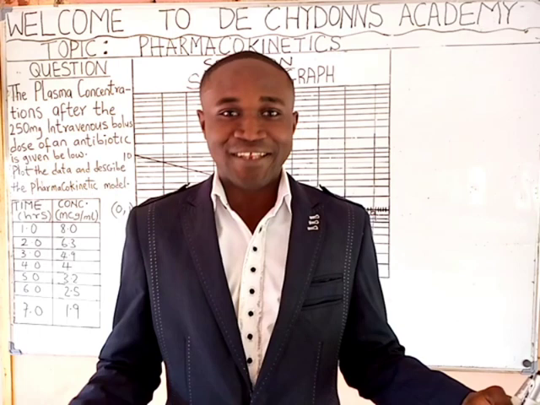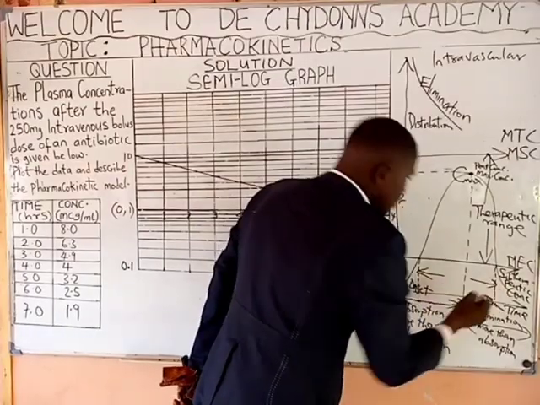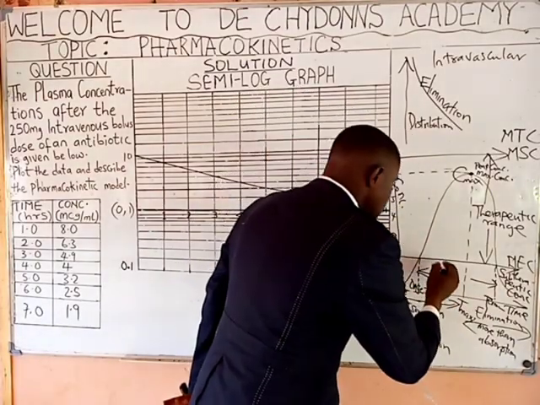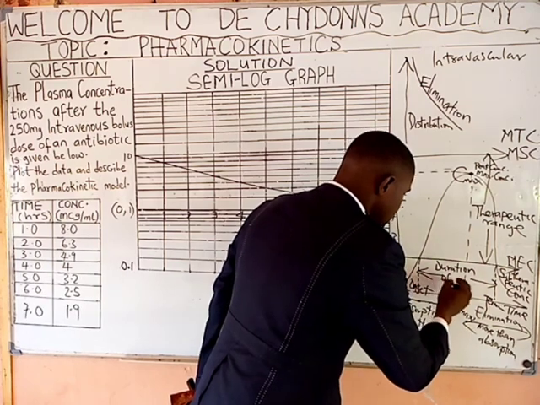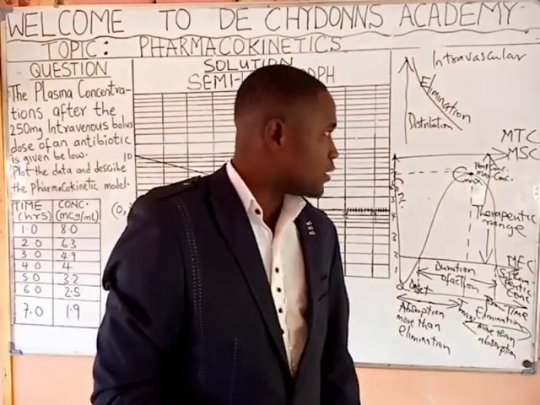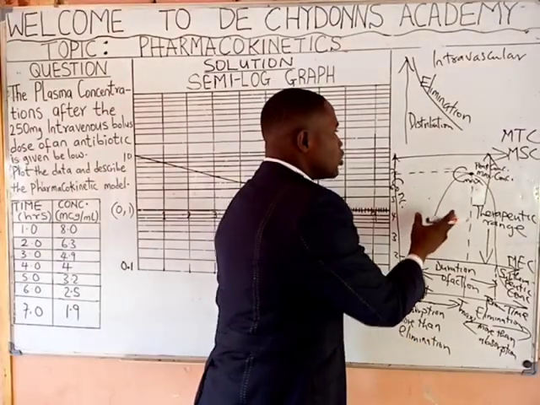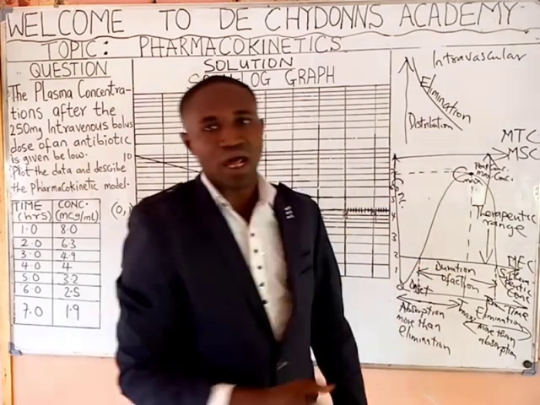Here, onset of action. That is to say, from here to here is called duration of action of the drug. Okay, so these are typical things that happen in an extravascular route graph.